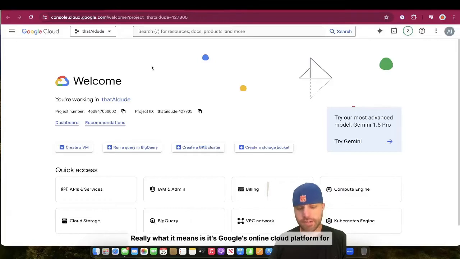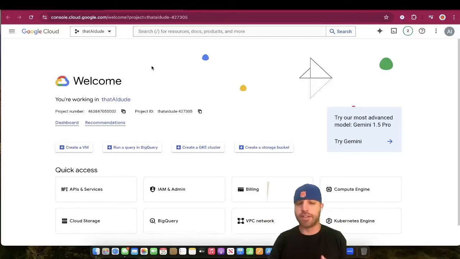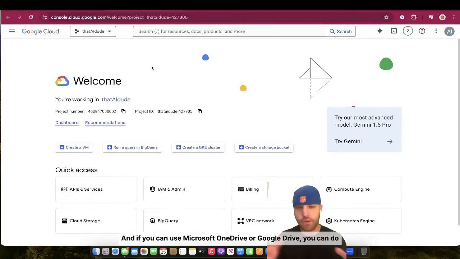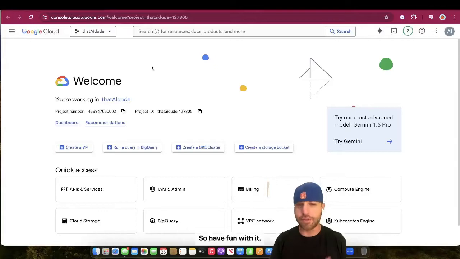Really what it means is it's Google's online cloud platform for enterprise-grade computing and artificial intelligence. They give you a lot of tools that are available. Just go use them. And if you can use Microsoft OneDrive or Google Drive, you can do this, I promise you. If you need help creating an account, or if you guys want a tutorial on how to create a GCP account, let me know. Honestly, if you go there, you're probably going to find out they give you a ton of free credits to get started and try out some of this awesome technology. So have fun with it. You're not going to break anything.